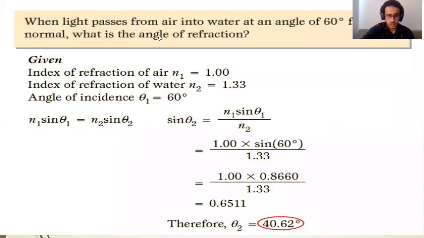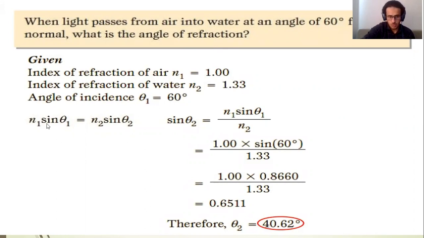Let's look at an example here. When light passes from air into water at an angle of 60 degrees from the normal, what is the angle of refraction? As we all know, the refractive index of air is 1. The refractive index of water is 1.33. The incident angle, which was given in the question, is 60.